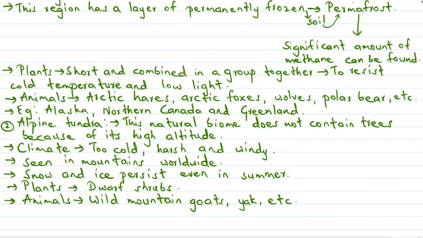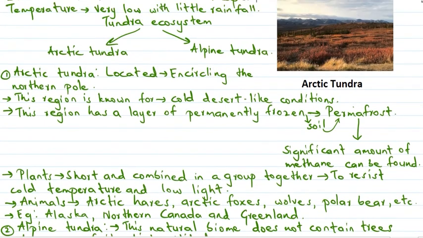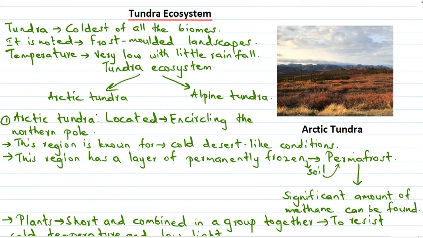Now let's quickly revise everything that we have covered today. So today we studied about the tundra ecosystem. So we already knew that tundra ecosystem is a part of terrestrial ecosystem because it involves the landforms. Now in tundra ecosystem, it is the coldest of all the biomes, and it is noted for its frost molded landscapes, and here the temperature is very low and it receives very little rainfall.